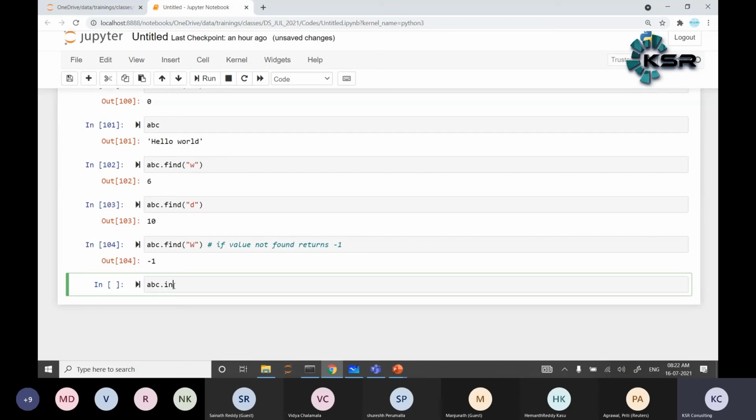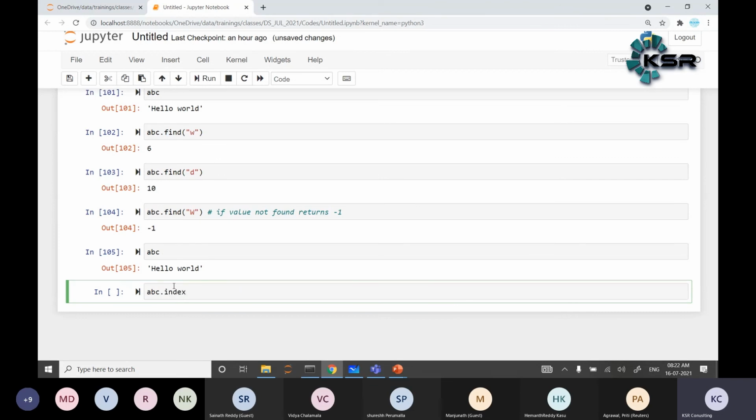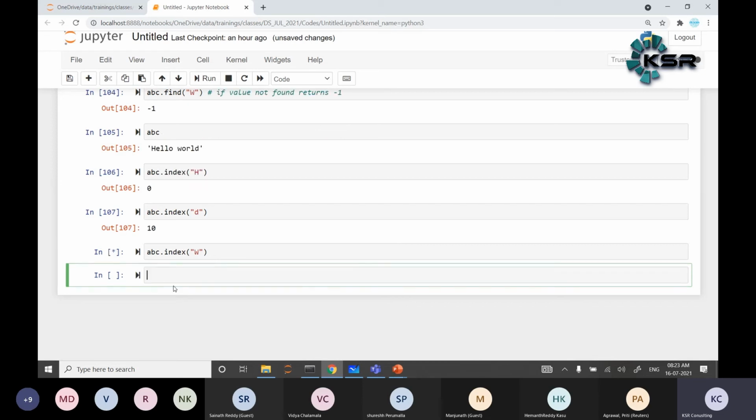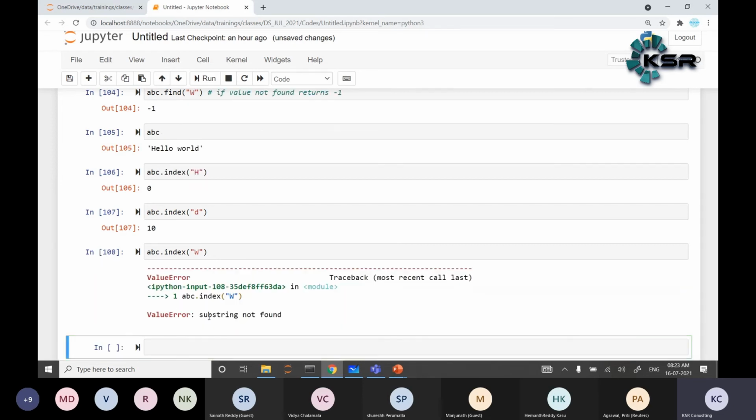There is one more thing. ABC equals hello world. ABC dot index of capital H gives 0, same as find. ABC dot index of D gives 10. But ABC dot index of capital W will throw an error: substring not found.